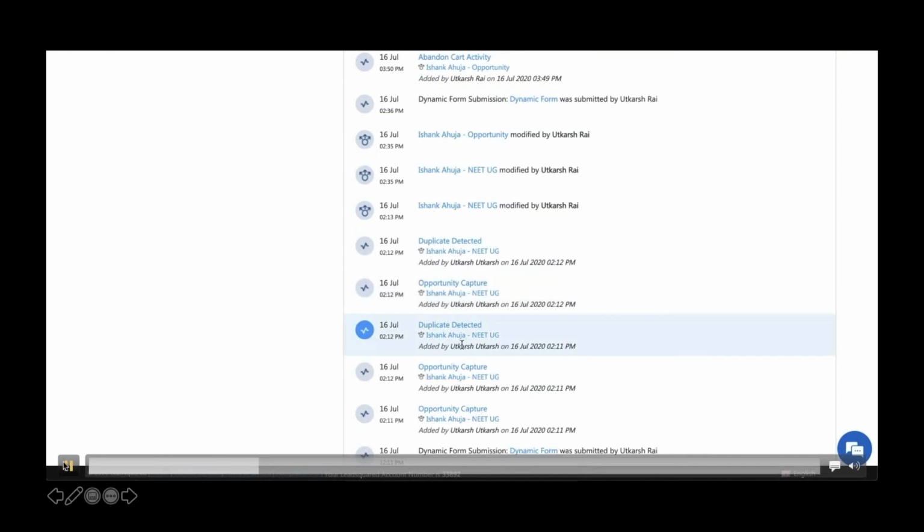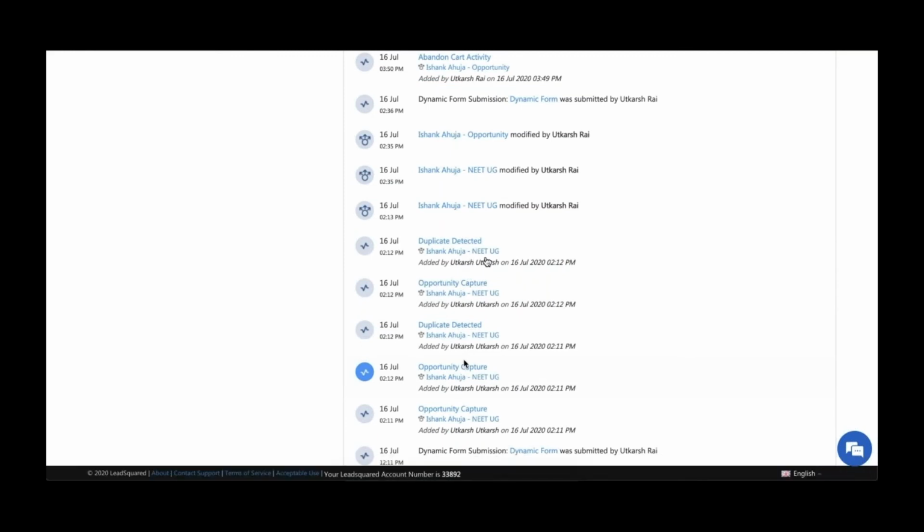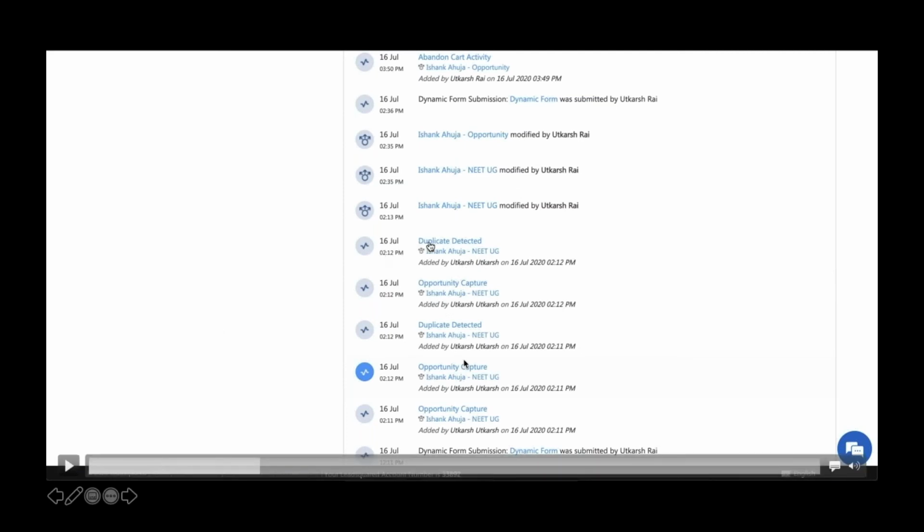Another thing that I told you initially was about this duplicate detected. So let's say this particular contact is very much interested in a particular course and he has inquired one time, two times, three times, right? In that case, it is very important that the system should tell you how many times this person has done this inquiry. And that's where any of your duplicate detection rules triggers and it tells that this is a duplicate. The system will come and add an activity over here.